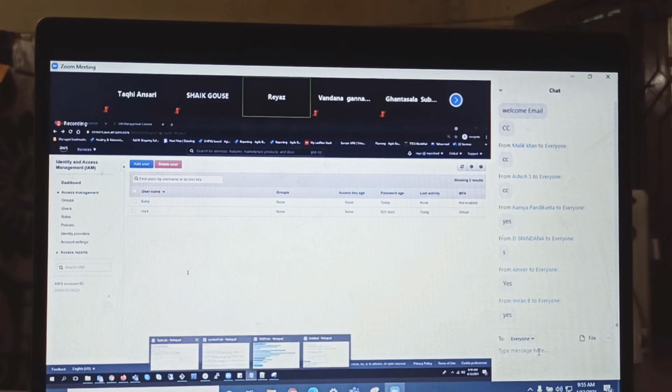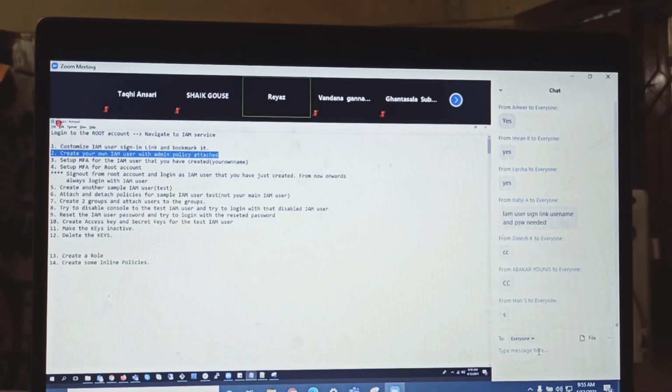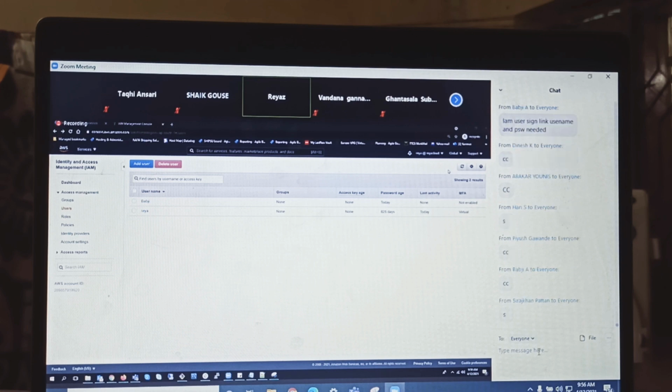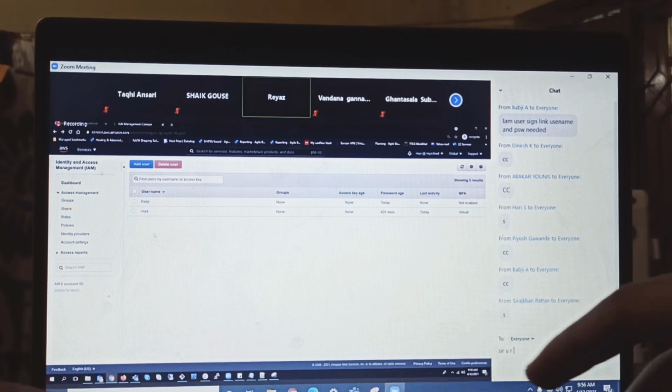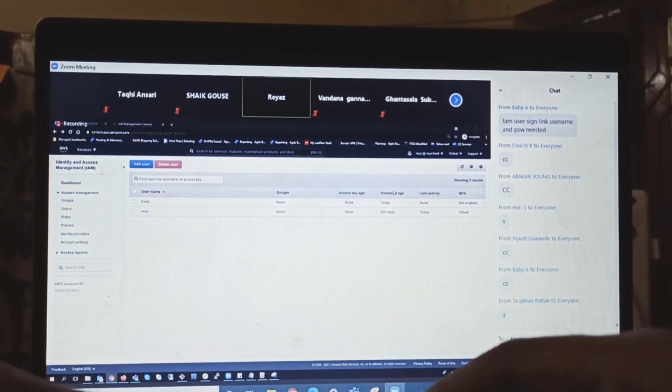So here, create your own IAM user with admin policies attached. Done? Yes. Nice. Good. Okay, so we have created a user here.